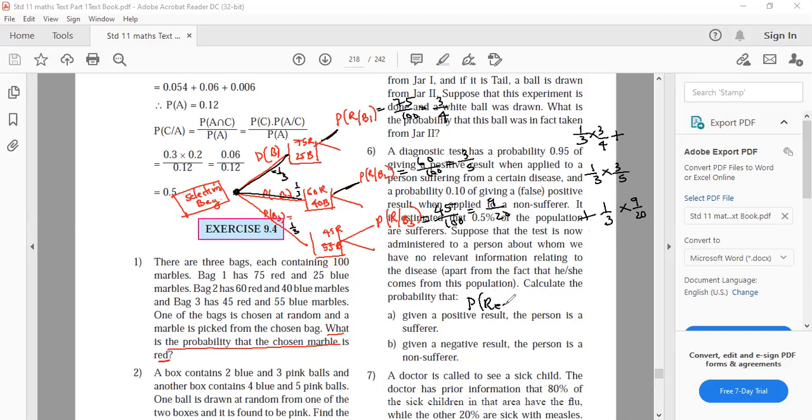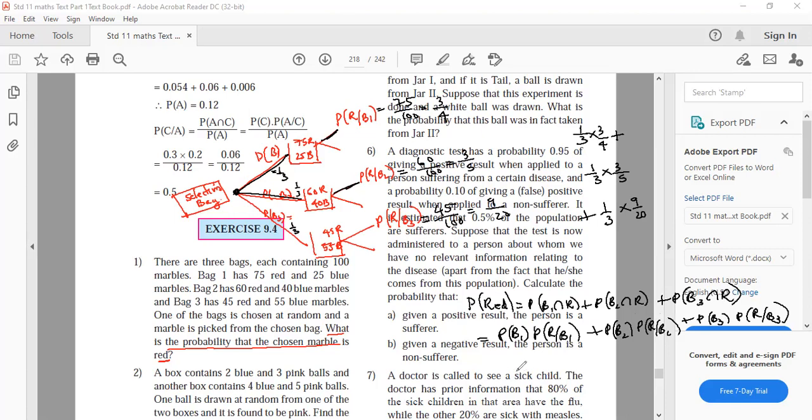Probability of getting red is equal to probability of B1 intersection R plus probability of B2 intersection R plus probability of B3 intersection R. These are the 3 ways of obtaining a red ball, which is equal to P of B1 into P of R given B1, plus P of B2 into P of R given B2, plus P of B3 into P of R given B3.